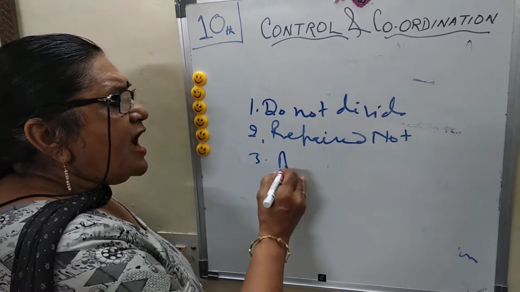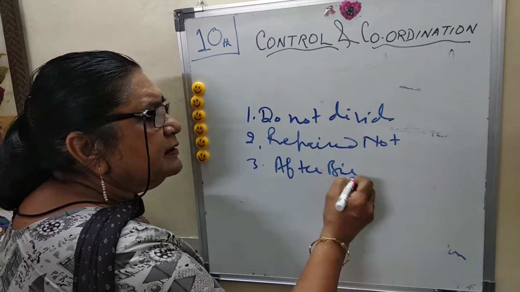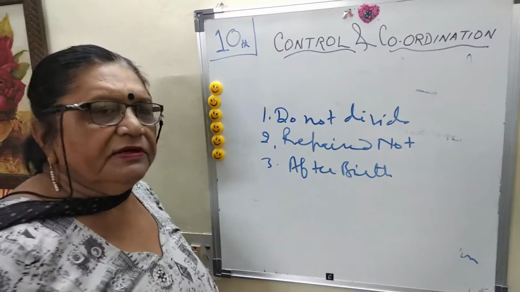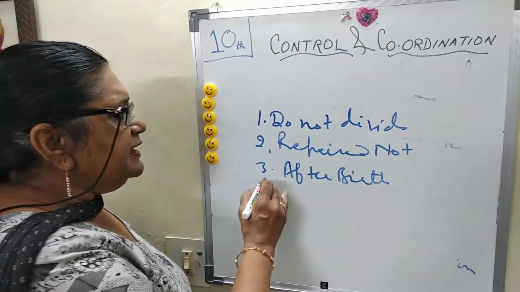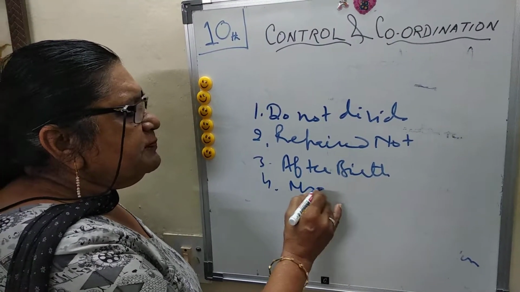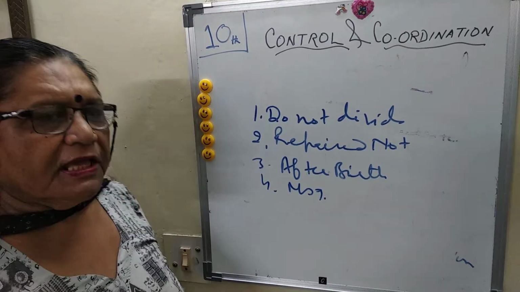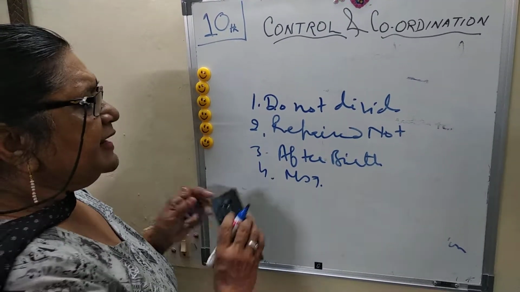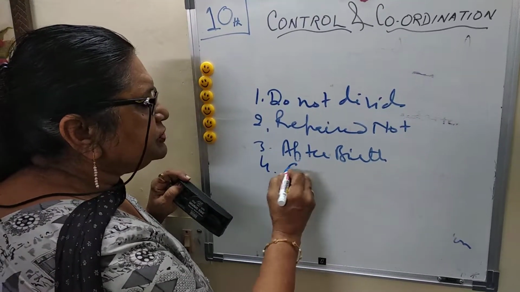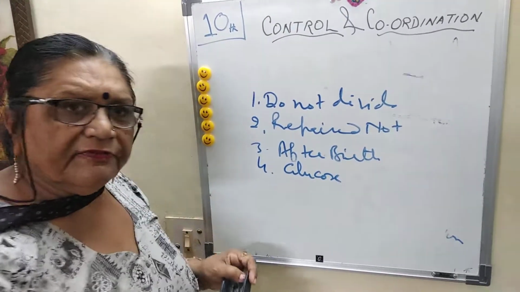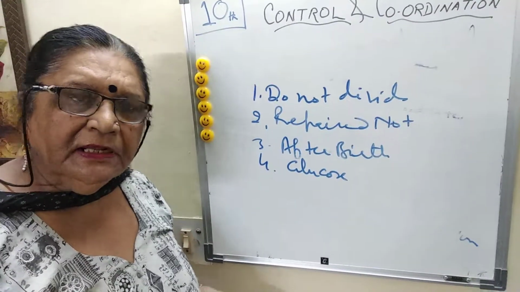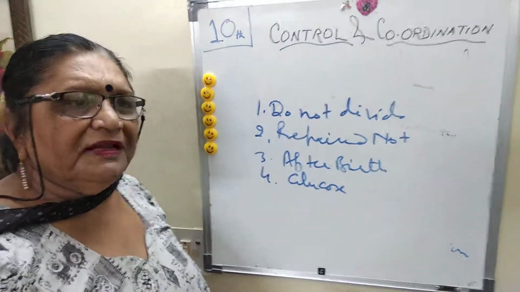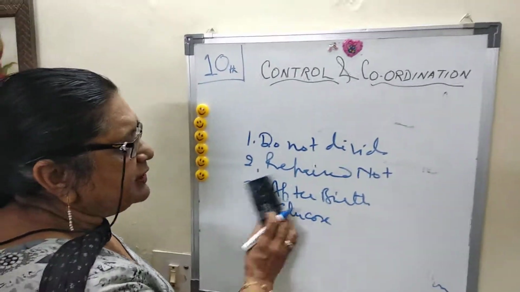After birth, they don't develop further. They carry all the messages from one part of your body to another part, which is their main property. For their working, they need a supply of glucose. If glucose and oxygen supply are not available, they never work. So neurons play a very important role for all the activities of your body.